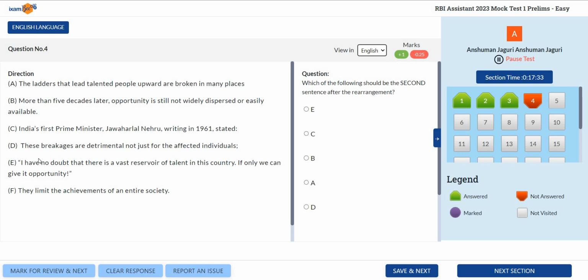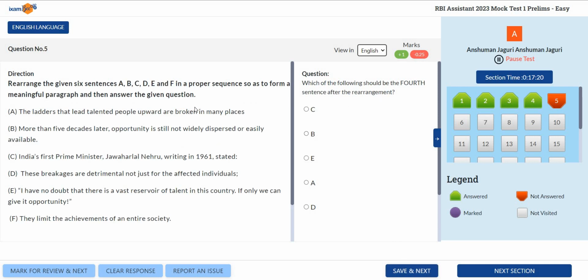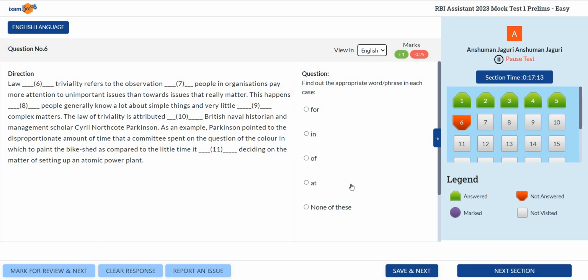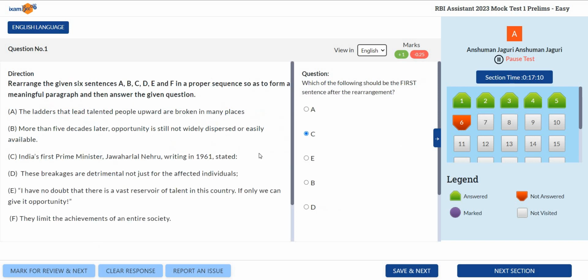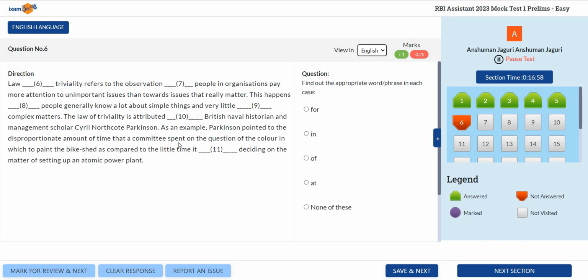Then it's asking the second sentence. I had told you already that we have a direct speech here, so the second sentence has to be E. Then it's asking the fourth sentence. We had already discussed the fourth sentence as well, so A will be our fourth sentence. So our correct sequence, if we look at the paragraph again, has to be C, E, B, A, D, F. Please mark it.